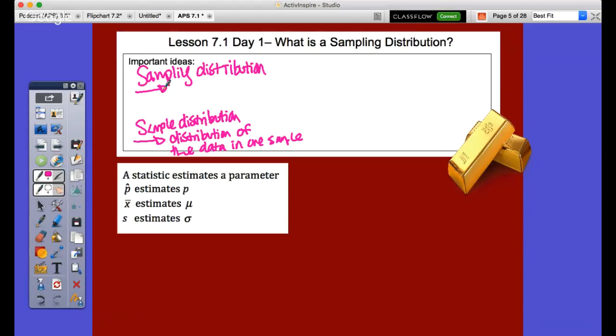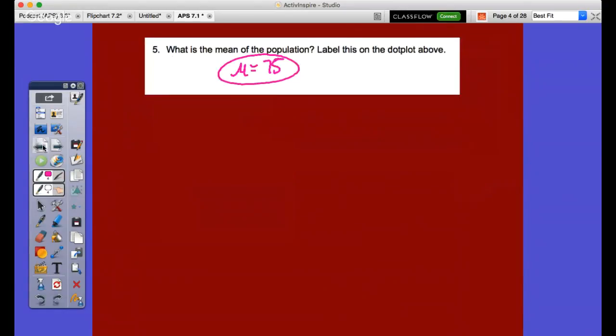This is where it is showing all, and that's important, all the possible samples of size n. Remember on this previous one, what was n? n was, in our case, 2, right?